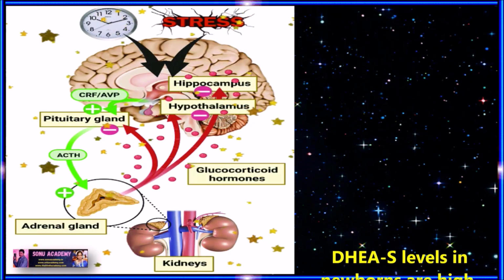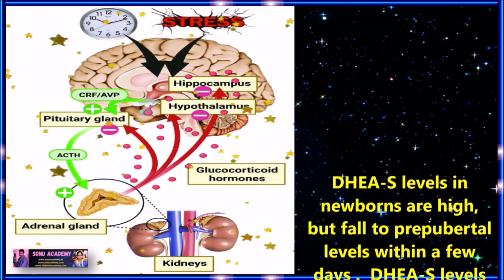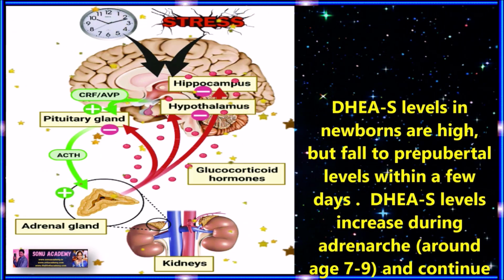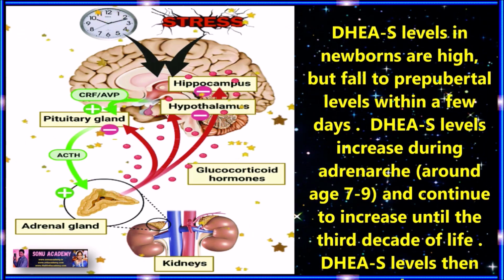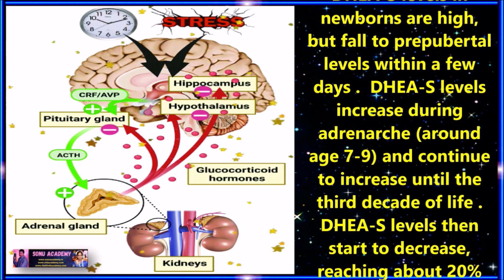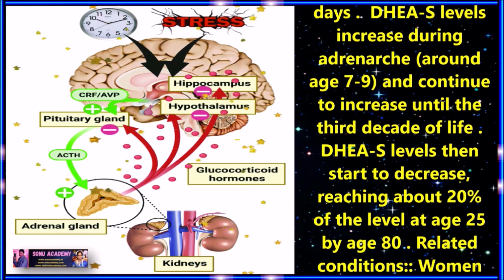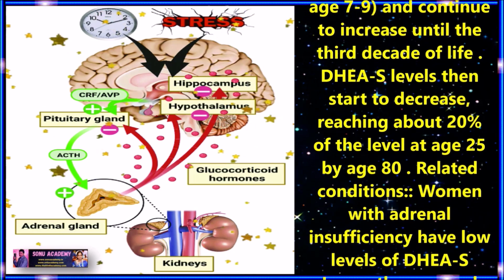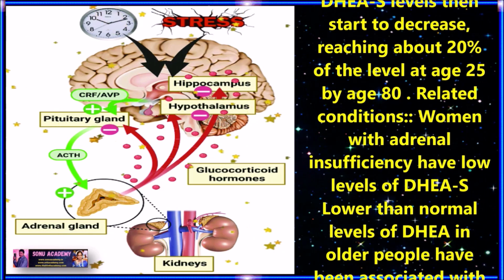Children, let us discuss how it changes with age. This DHEAS levels in newborns are high but fall to prepubertal levels within a few days. DHEAS levels increase during adolescence around the age of 7 to 9 and continue to increase until the third decade of life. These DHEAS levels can start to decrease, reaching an amount of 20% of the level at age 25